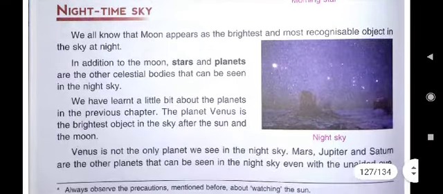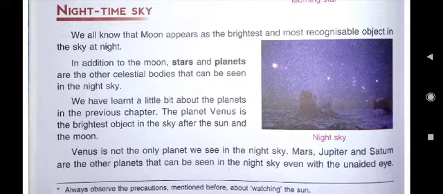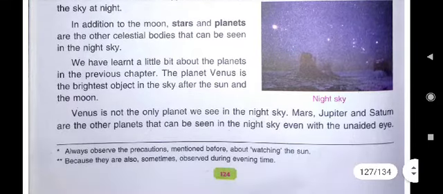In nighttime sky, what do you see, children? Stars and sometimes planets also. Venus is the only planet we see in the night sky. It is not only Venus, but Mars, Jupiter, and Saturn are also the other planets that can be seen in the night sky, even with the unaided eye.